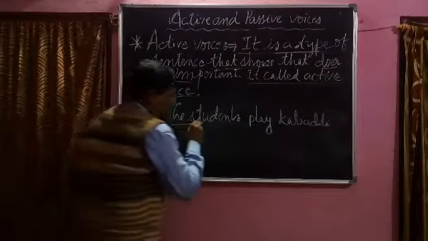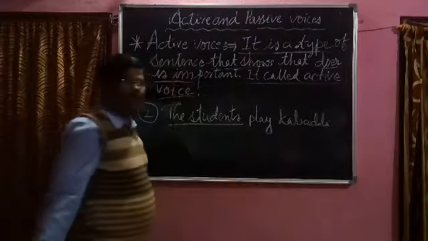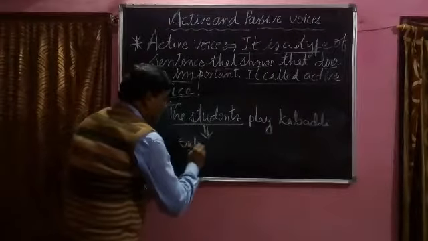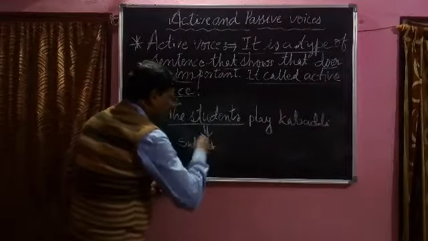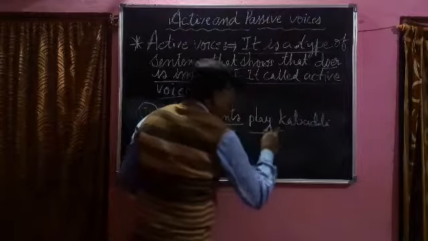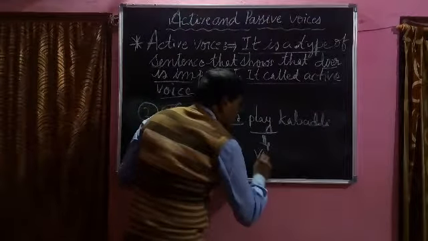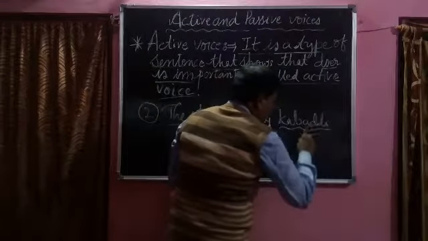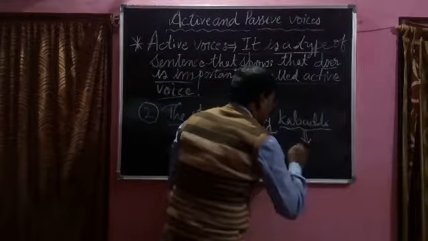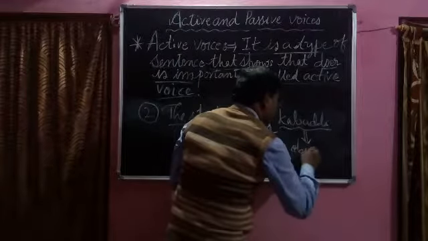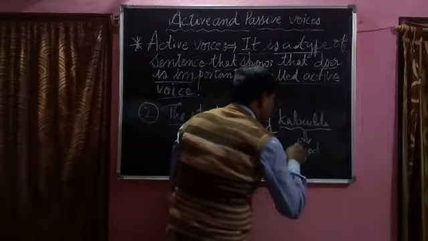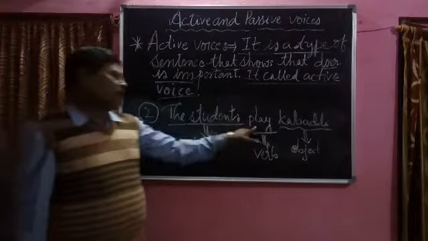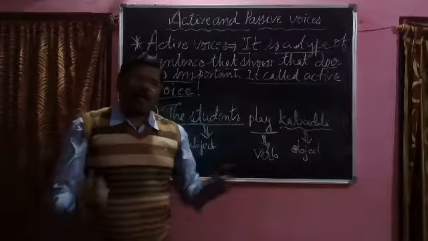The students is the subject of the active voice. Try to understand: play is the verb. Then this part is called the object. Subject, verb, object. It is an active voice sentence.